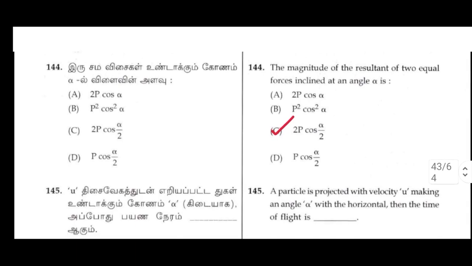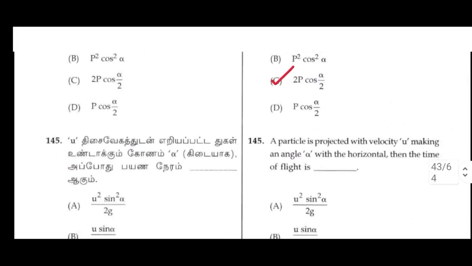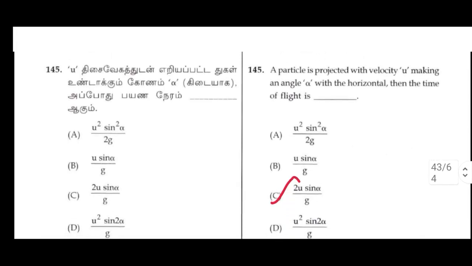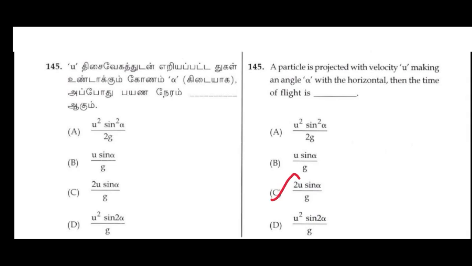144. The magnitude of the resultant of two equal forces P inclined at an angle alpha is C option, 2P cos(alpha by 2). 145. A particle is projected with a velocity u making an angle alpha with the horizontal, then the time of flight is 2u sin alpha by g.